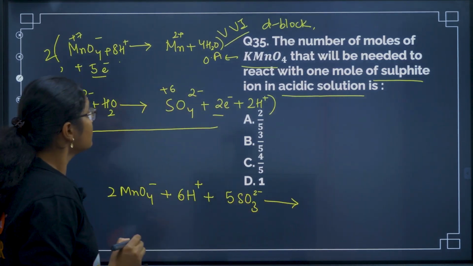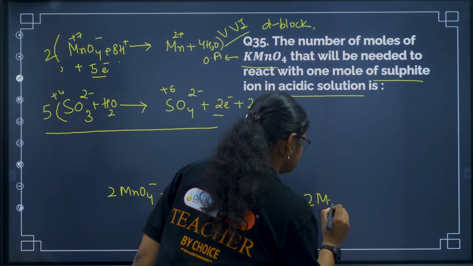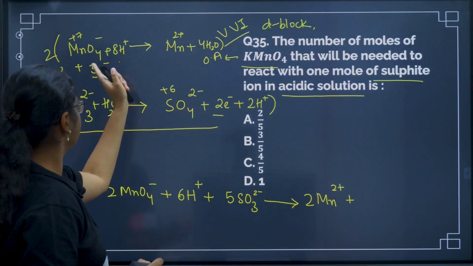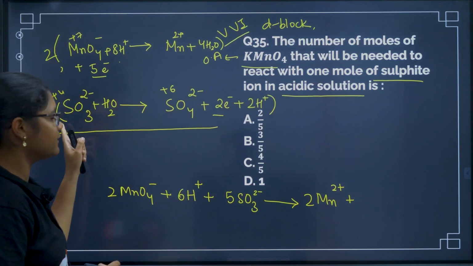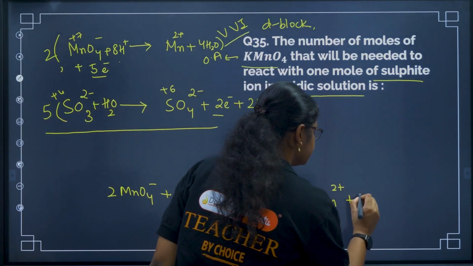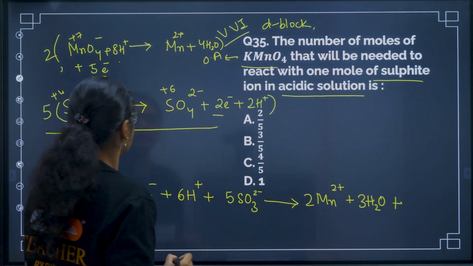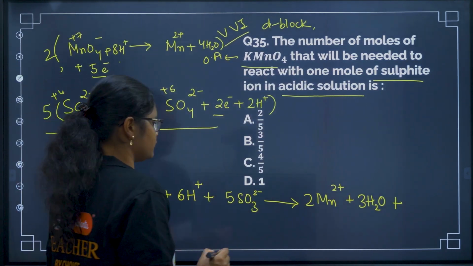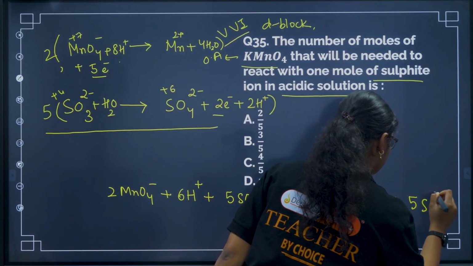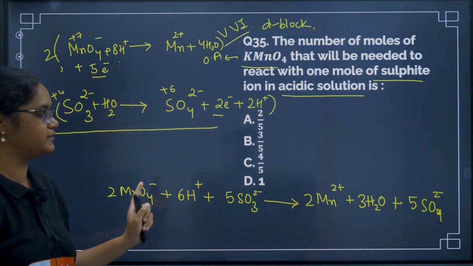is reacting with, again we'll get 2Mn2 plus, right? And we have here 8 water molecules and we have here 5 water molecules. So 8 minus 5 will get 3 water molecules. Plus, again we have here 5 SO4 2 minus. Right. So this is the balanced equation for this reaction.